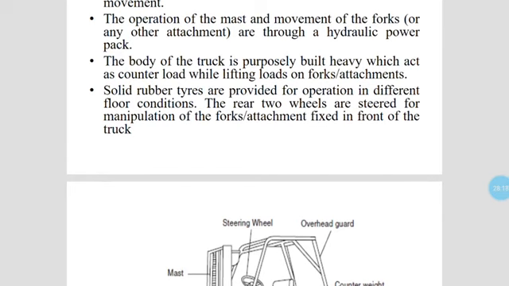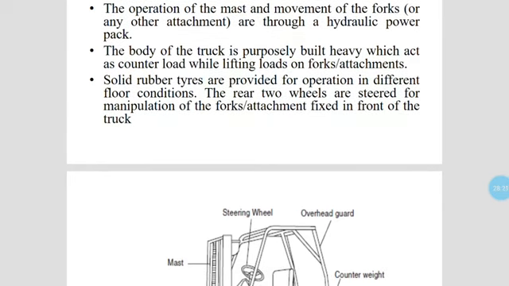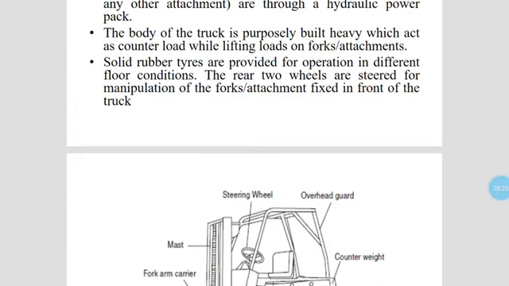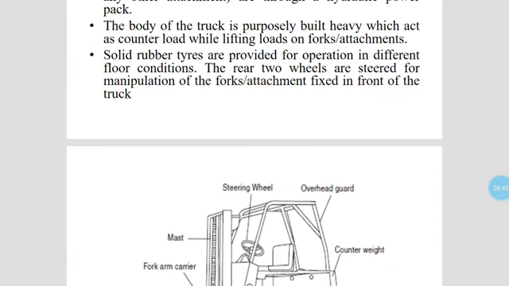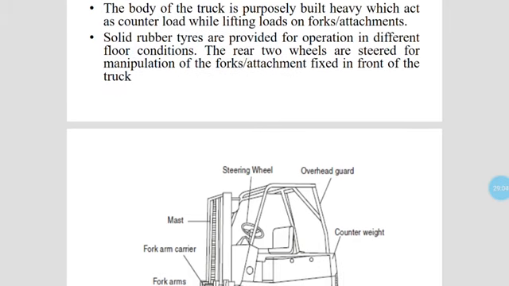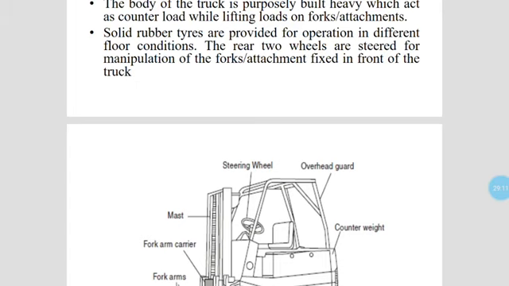Solid rubber tires are provided for operations in different floor conditions. According to your requirement, different tires are provided for operation in different floor conditions. For a soft floor condition you do not require a different type of tire, and solid rubber will be required. If you have to transfer your materials over a rough floor with the forklift truck, then solid rubber tires are provided for operations in these different floor conditions. The two wheels are steered for the manipulation of the fork attachment fixed in front of the truck.